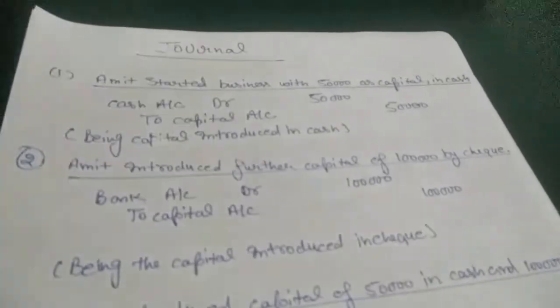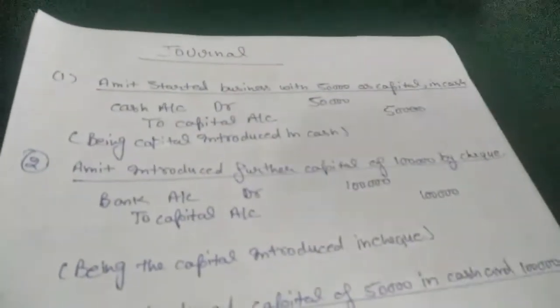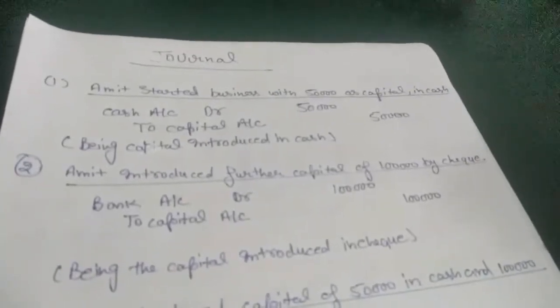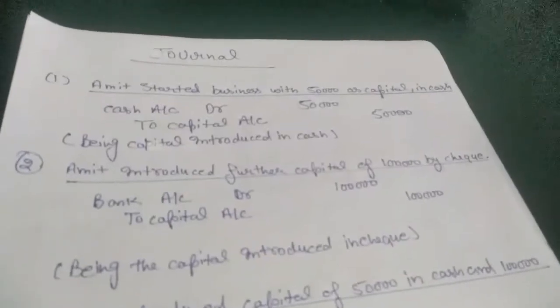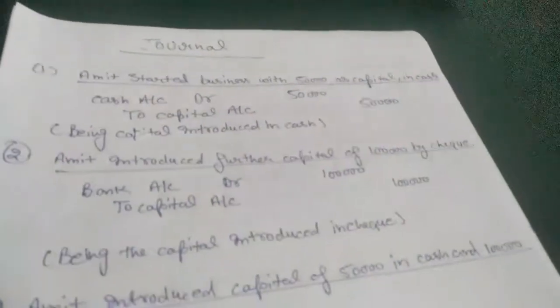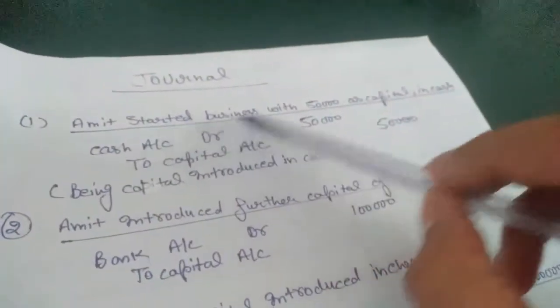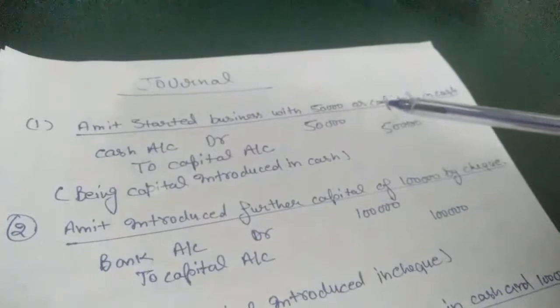So today we are going for compound journal entries. In last class we studied simple journal entries. Today we will start with simple entries, then we will go to compound journal entries. Our first journal entry is for starting a business: Amit started business with 50,000 as capital